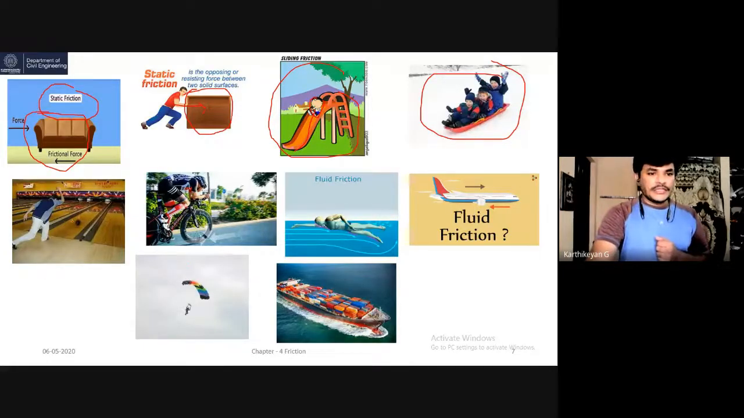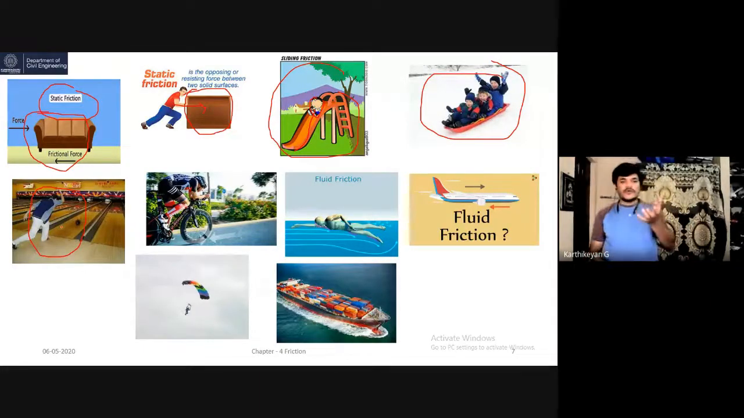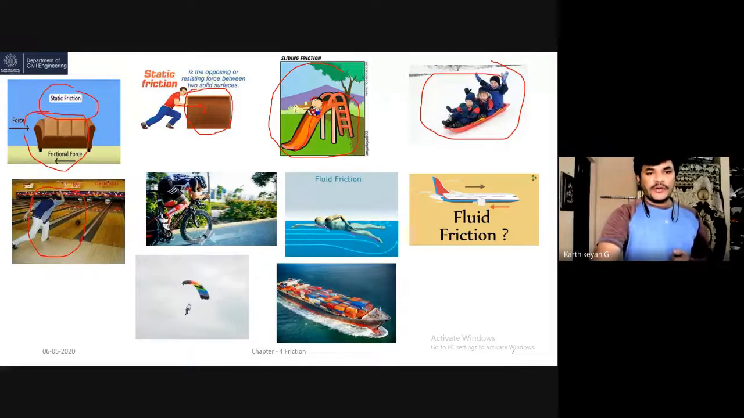And see this picture. A person is playing with the ball. He rolls the ball, and the ball is rolling over the surface. This is the example for rolling friction. You can say another example: if you are riding a cycle, this is also an example for rolling friction.